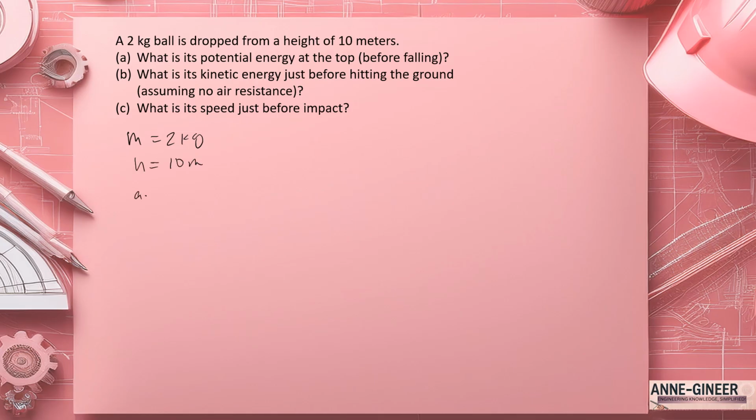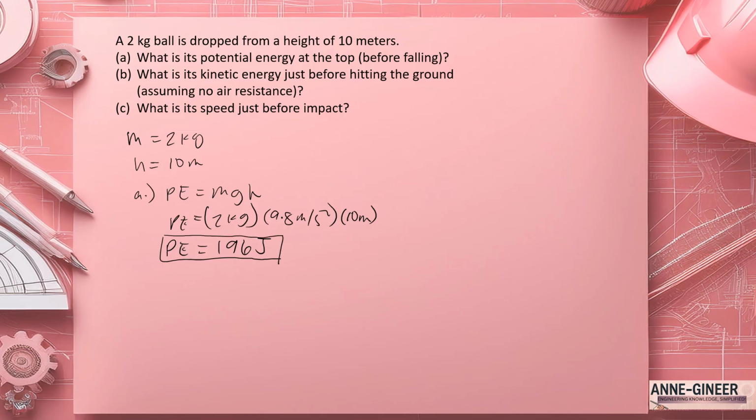For letter A, the potential energy is simply mgh. So we have 2 kilograms multiplied by 9.8 meters per second squared times 10 meters. So the potential energy is 196 joules.